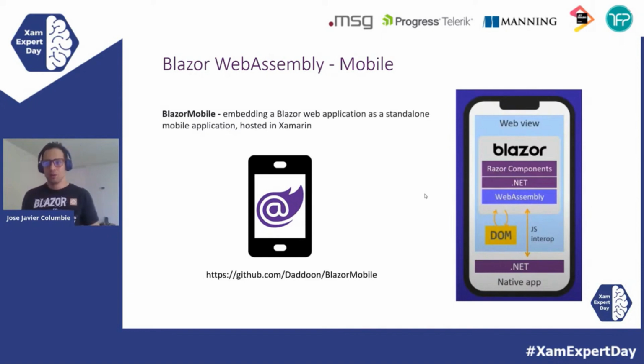So think about this. We have two runtimes in this solution. We have the WebAssembly runtime that is running inside that web control. And then we have the .NET runtime, the Xamarin runtime that is running, and we're doing JavaScript interop between both. And then with that we can access anything we need. We can access Xamarin Essentials. We can access the gyroscope, accelerometer, any native device feature from the phone.